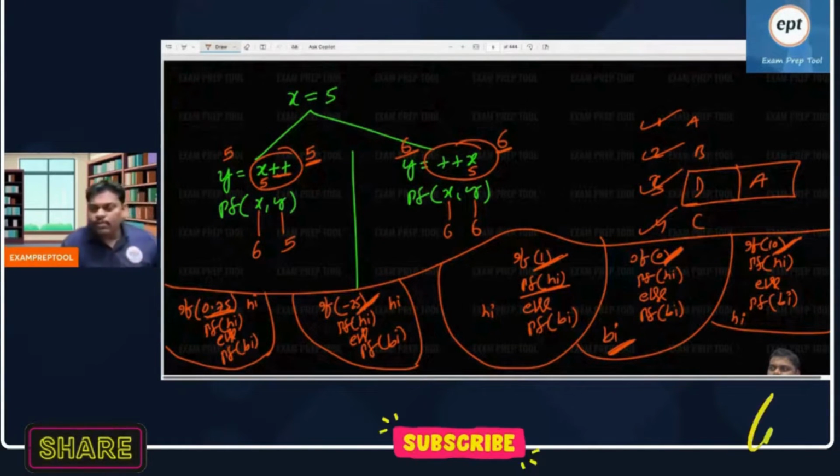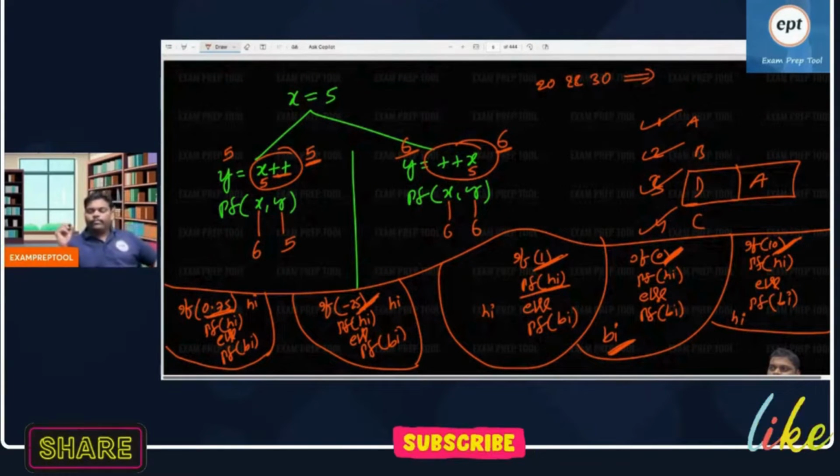Now I want an answer from you. Can anyone say what is the answer for this one? 20 and 30.